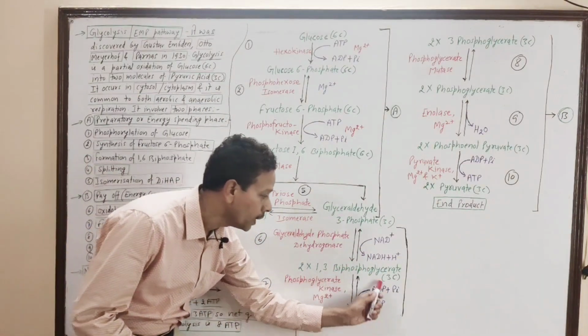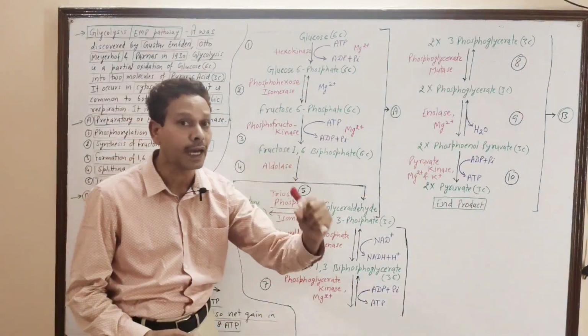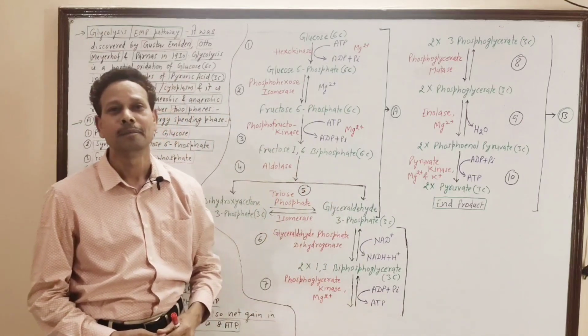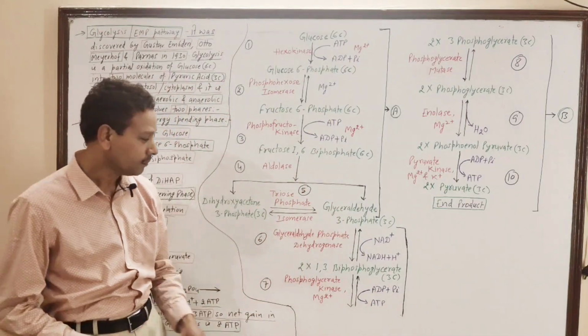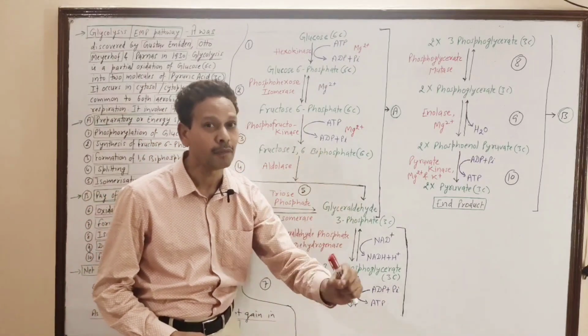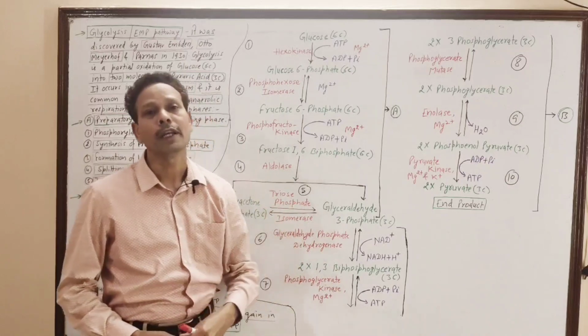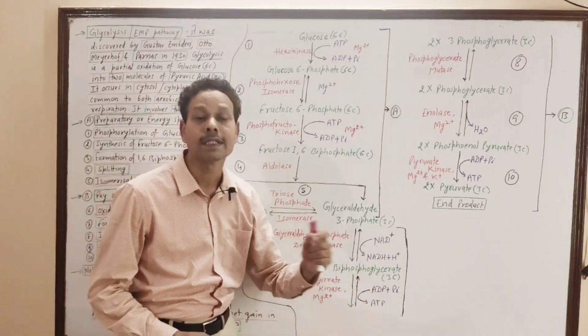It means 2 ATP molecules are synthesized at step number 7, direct synthesis of ATP at substrate level.